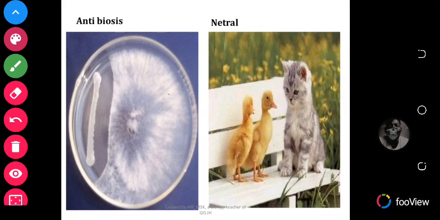And antibiosis, like I said, is an interaction where organisms are harmful to one or prevent the growth of the other. And then neutral relationship, this is where the two organisms do not harm each other, they just live together in harmony.